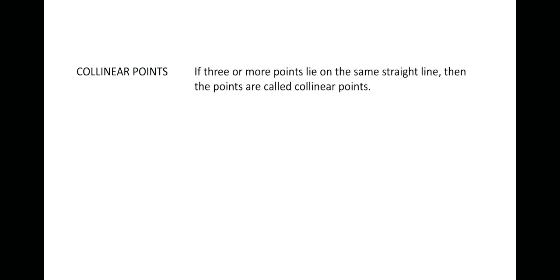Next we have collinear points. If there are three or more points which lie on the same straight line, then the points are called collinear points. Suppose, let's say, there are a set of points in such a way that a straight line can pass through them, then those points over here, point A, B, C, D and E, are collinear points. Okay, so they all need to lie on the same straight line, then they are collinear points.